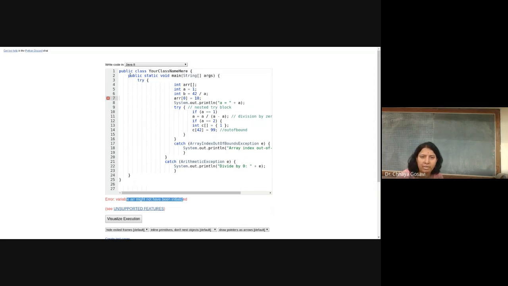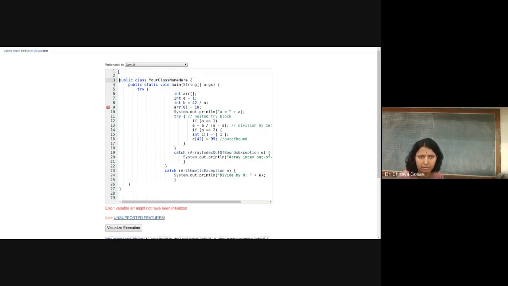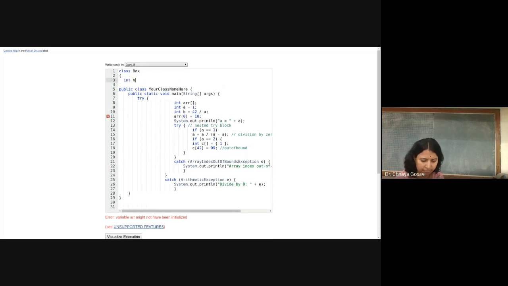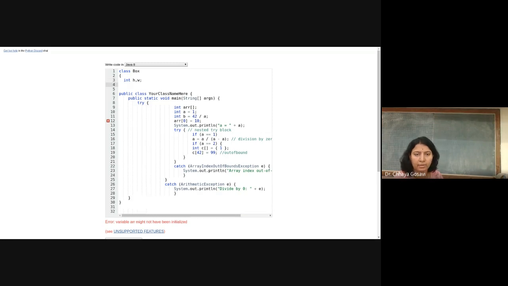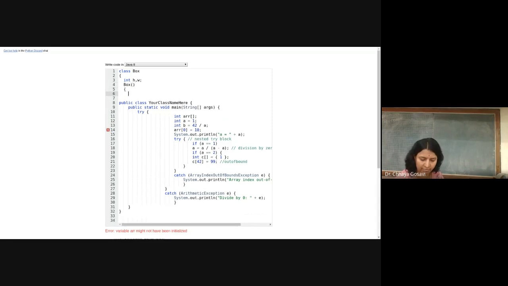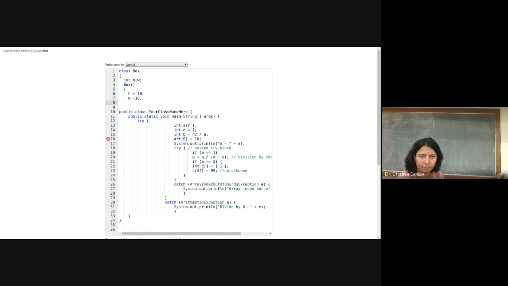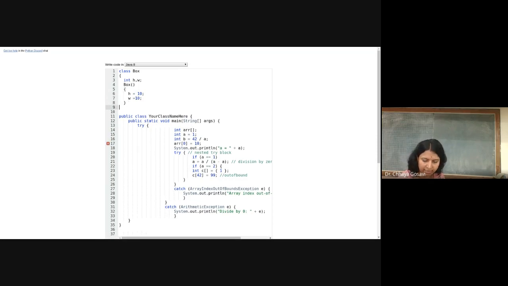Or if I have an object, suppose I am creating a class box, integer height, width, and say a constructor which will initialize this height and width to 10, just for an example, and I have to create an array of boxes.